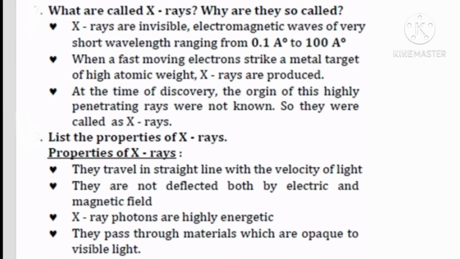Next, let us discuss some important questions on X-rays. First one, what are X-rays and why are they so called? X-rays are invisible electromagnetic waves of very short wavelength ranging from 0.1 angstrom to 100 angstrom. When fast-moving electrons strike a metal target of high atomic weight, X-rays are produced. At the time of discovery, the origin of these highly penetrating rays was not known, so they were called X-rays.